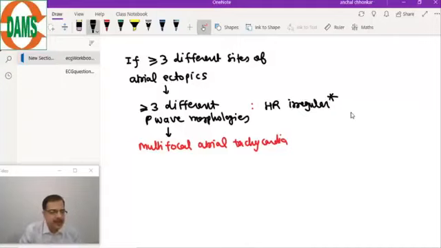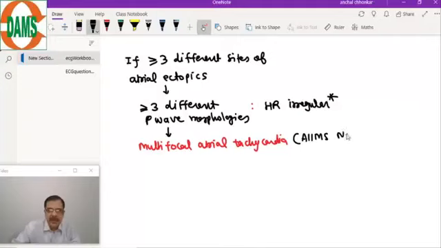If there are 2 foci, then by definition you still call it unifocal. Multifocal needs 3 or more different foci. An example of a pointed P wave is when the focus originates near the interatrial septum; the interatrial septum can make it pointed also.